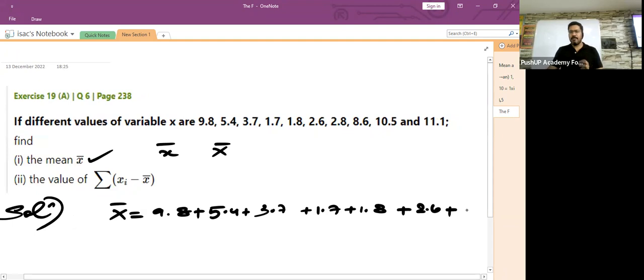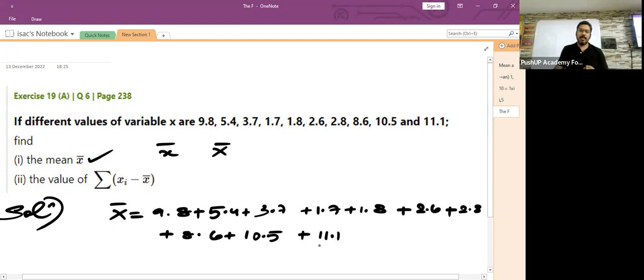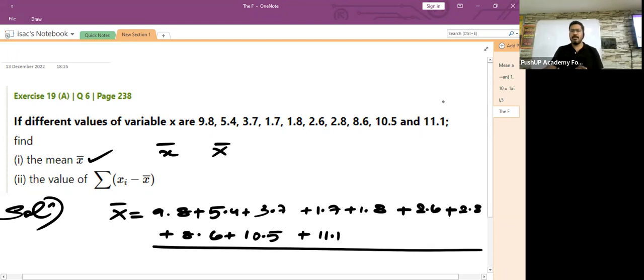Be a little careful when you are adding these numbers. Plus 8.6 plus 10.5 plus 11.1. And then what we have to do is divide the sum of all the observations by the total number of observations.